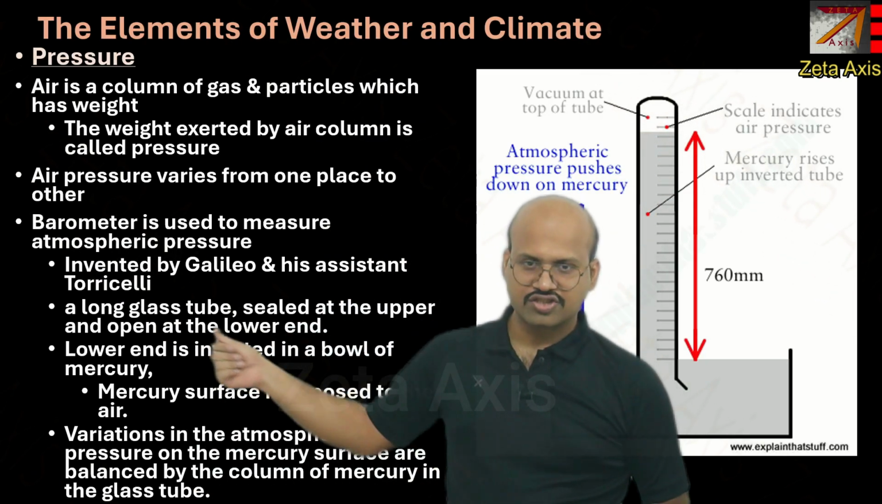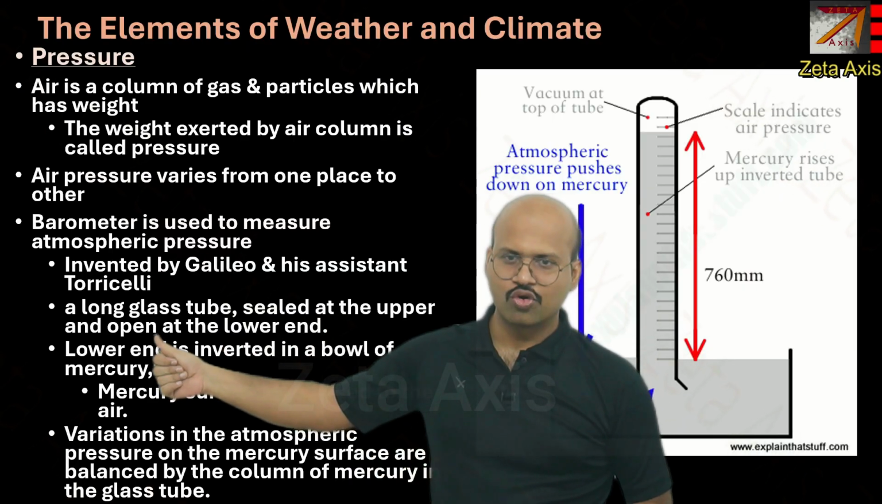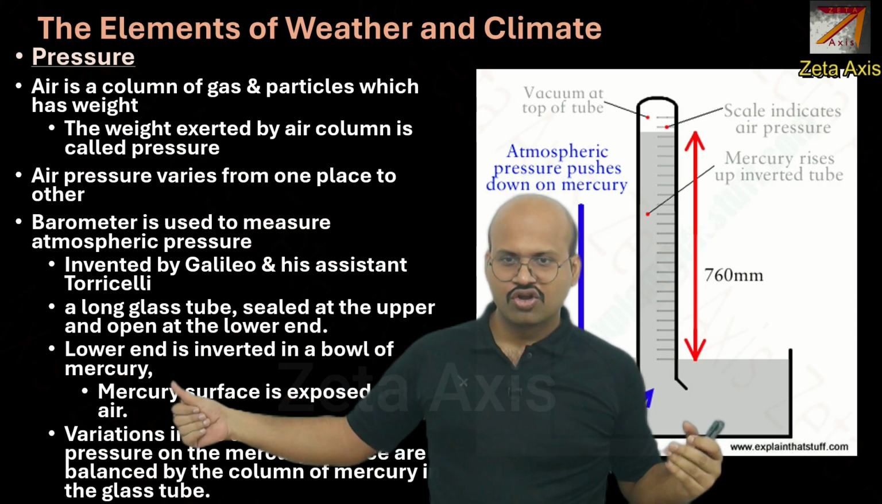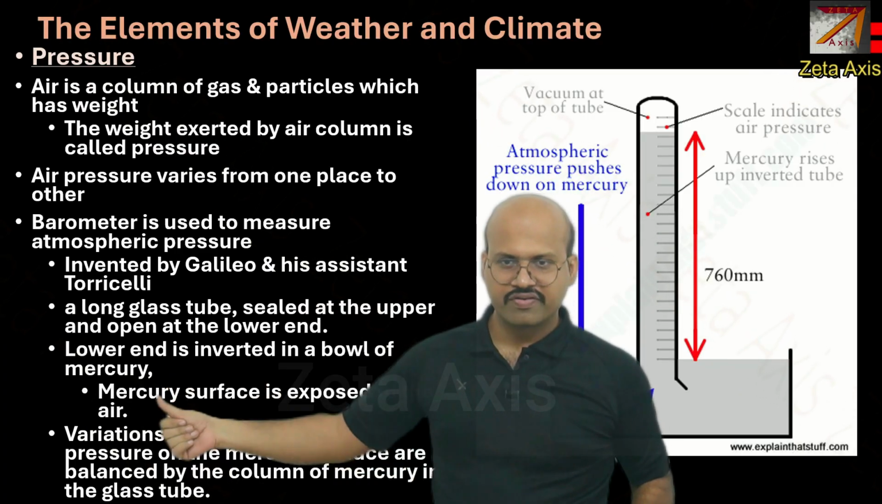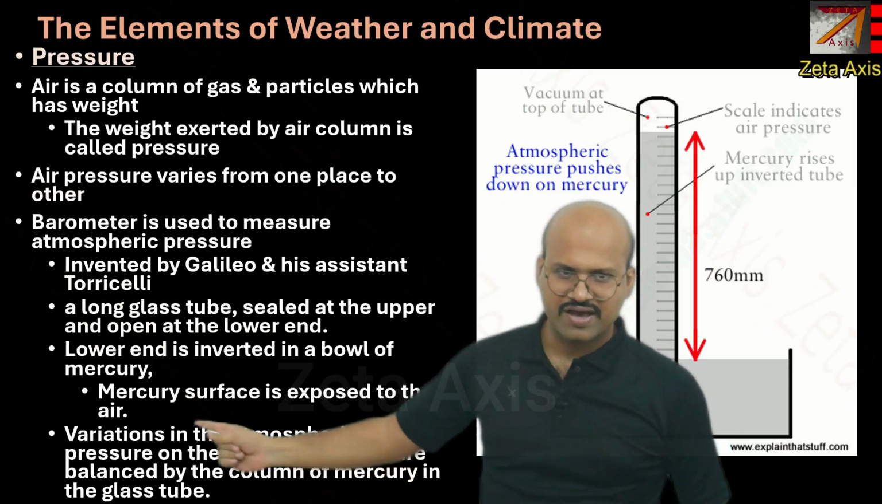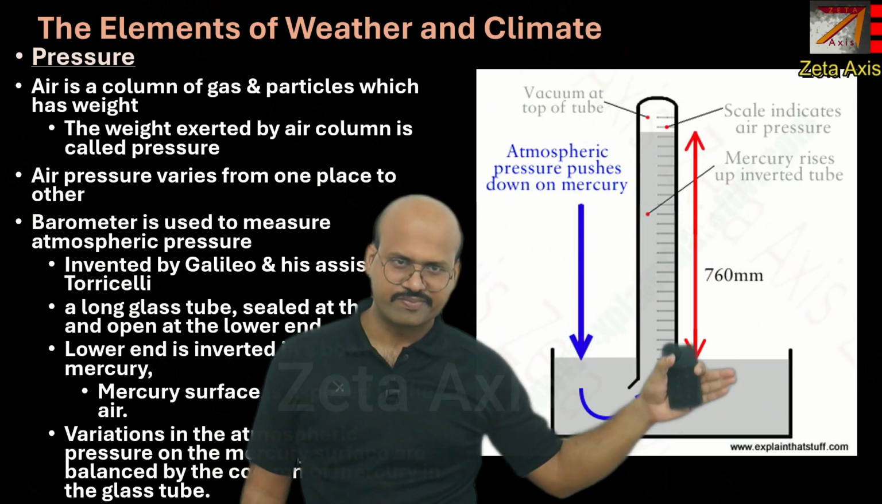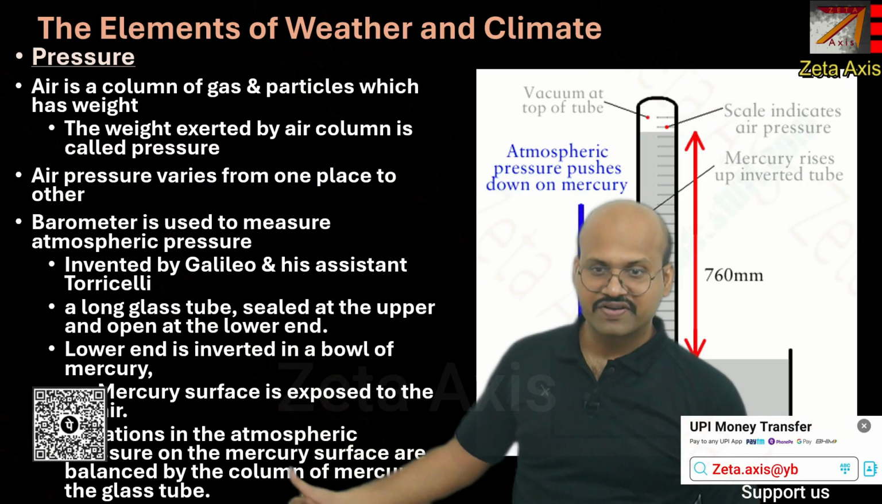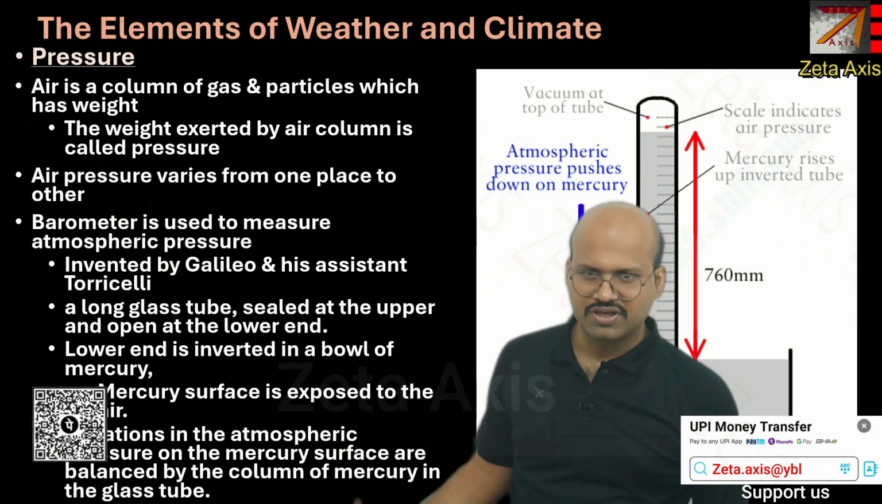So it is a long glass tube sealed at the upper end and open at the lower end. The lower end is inverted in the bowl of mercury. So this is all mercury. The mercury surface is exposed to the air. Here we can see that the surface is exposed to the air. Variations in the atmospheric pressure on the mercury surface are balanced by the column of mercury in the glass tube.